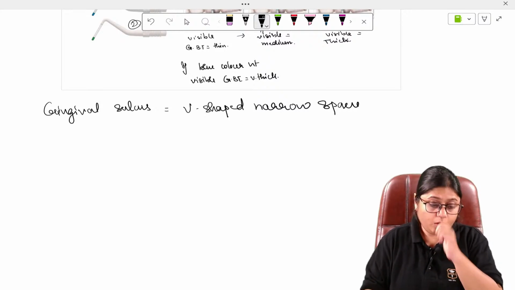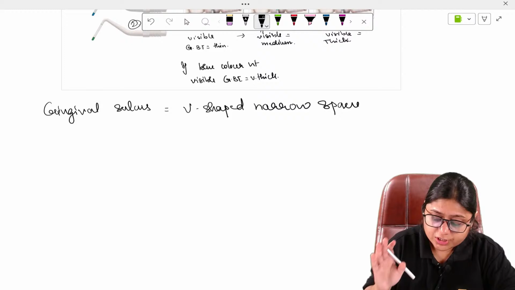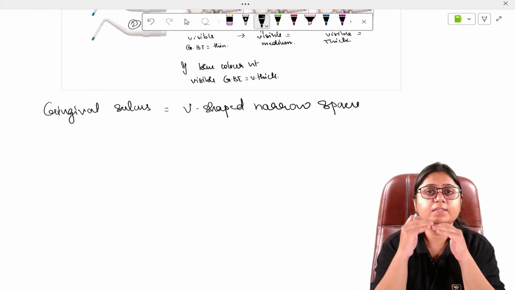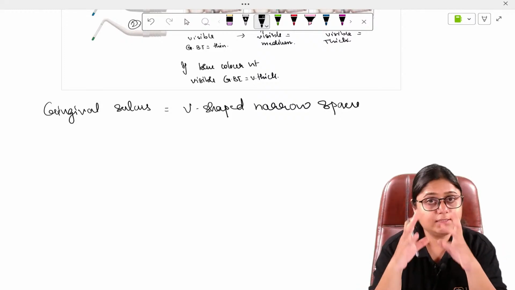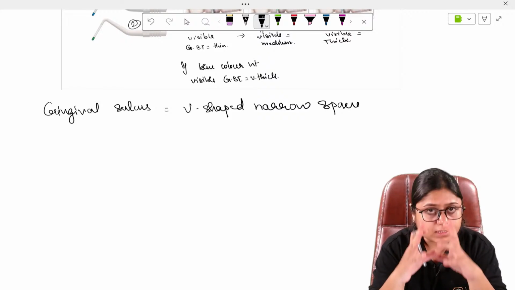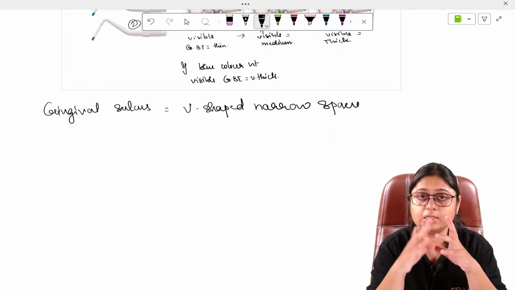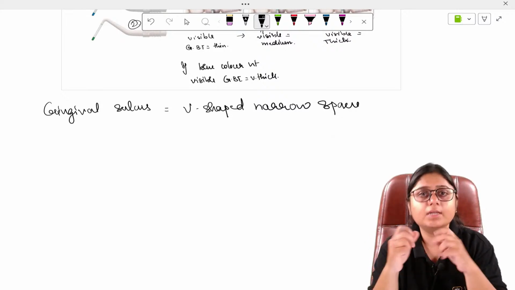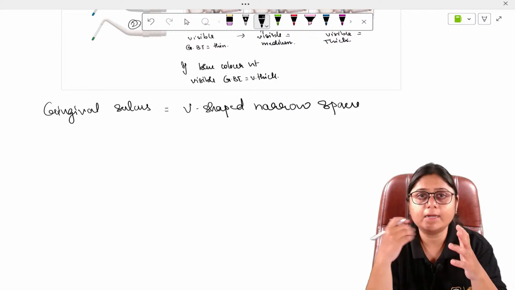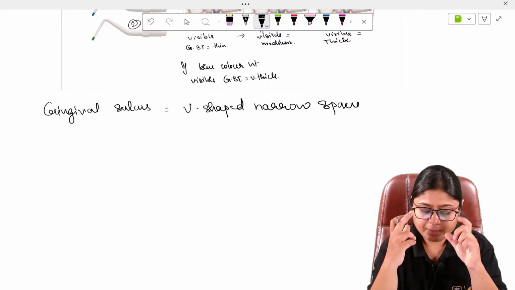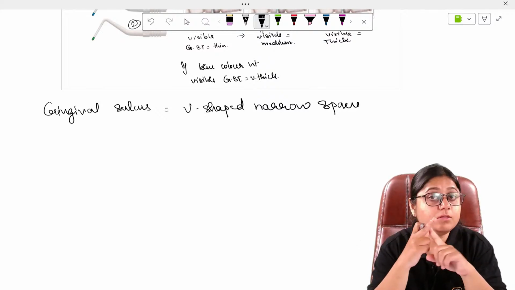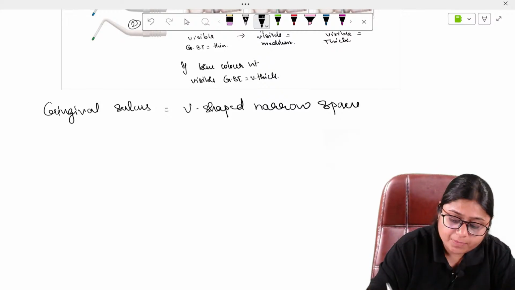Okay. Now, the gingival sulcus is non-keratinized. The epithelium of the gingival sulcus is non-keratinized. What is non-keratinized? What is ortho and para-keratinized? That we will be studying later. But remember that the gingival sulcus is non-keratinized and it is a semi-permeable membrane.